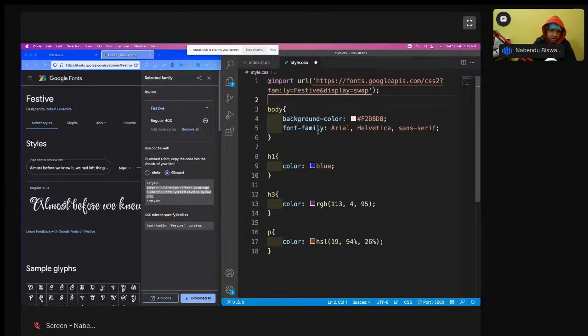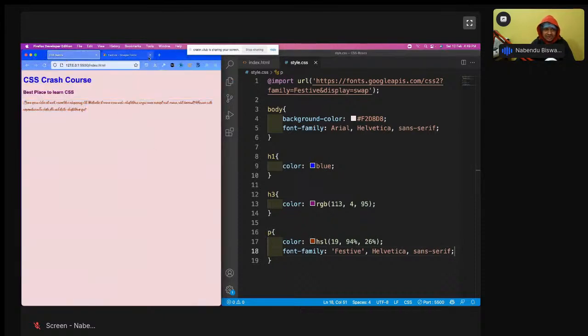I'm not going to use it in body. I want Arial and Helvetica and all these things only. I want to use it in the paragraph. So I'll come here and font family, and they have told that I have to use Festive. One more thing with Google font: whenever you use Google font, you have to give single quotes. Here I'm not giving the single quote, but here I have to give the single quote. Okay, and then I will have Helvetica and Sans Serif. Let me see whether it has been shown. See, it has been shown. This nice cursive writing has been shown. So this is how you show this cursive writing.